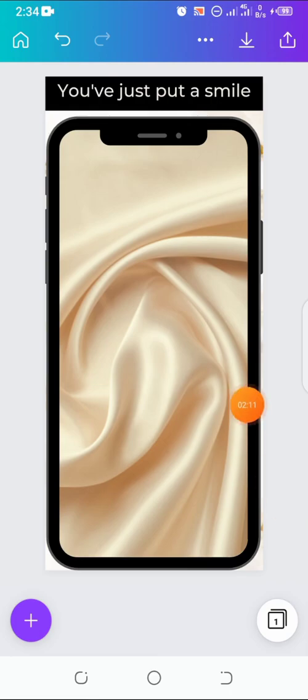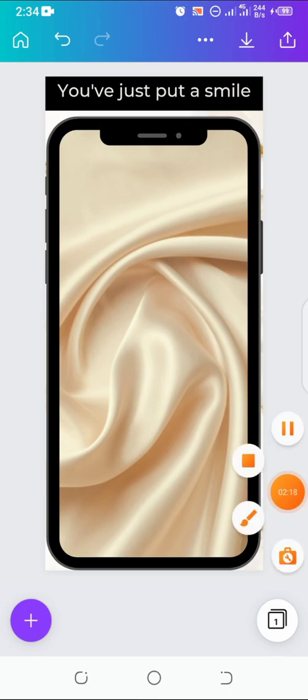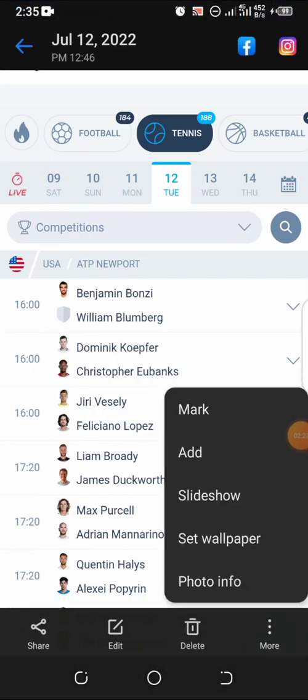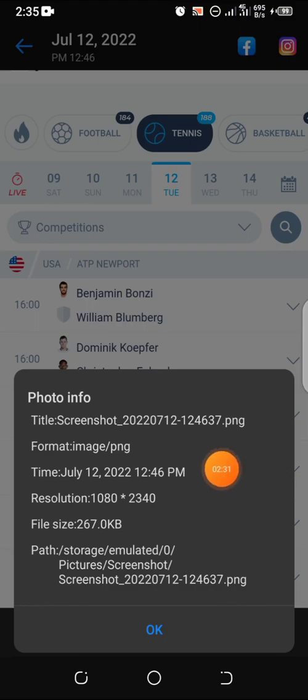All right, I want to teach you guys one trick that I discovered. If you look at this dimension, it's different from what I showed you earlier. I went to my phone screenshots, because my phone screenshot actually fills the whole screen and looks very beautiful. I just click on info, photo info right here, and that's how I got the resolution, the dimension that I use. So I just went to Canva custom size.